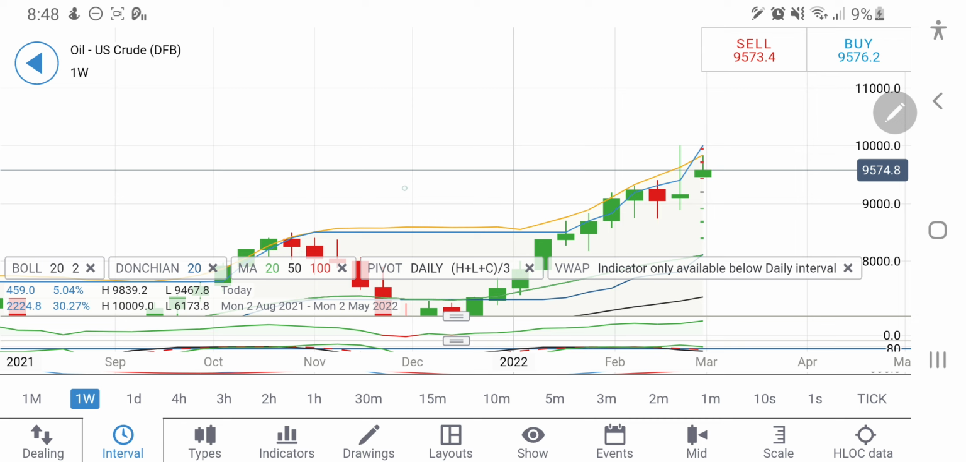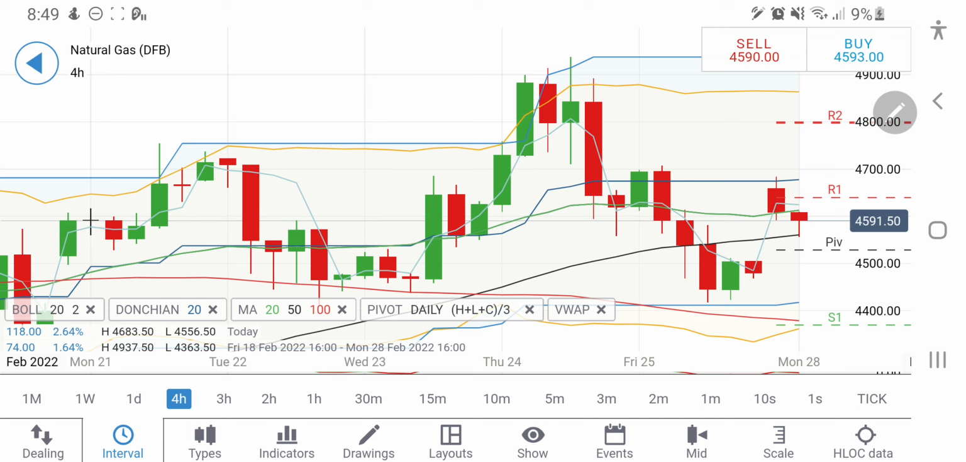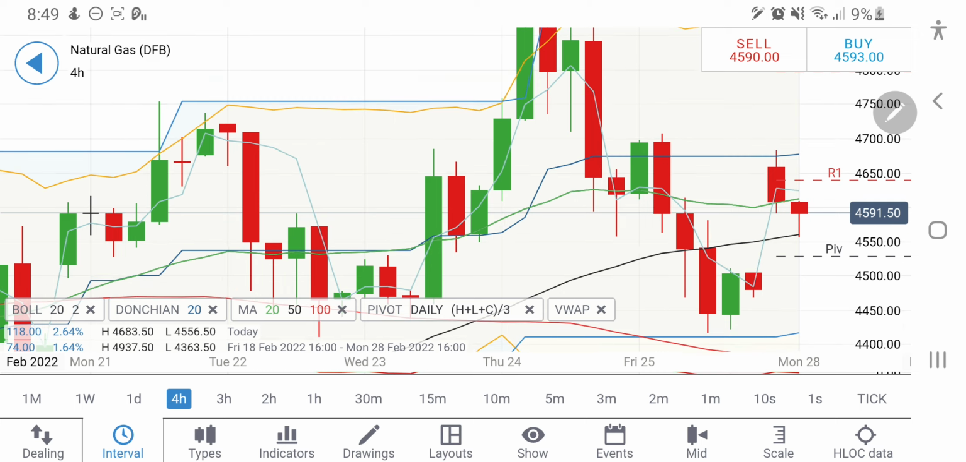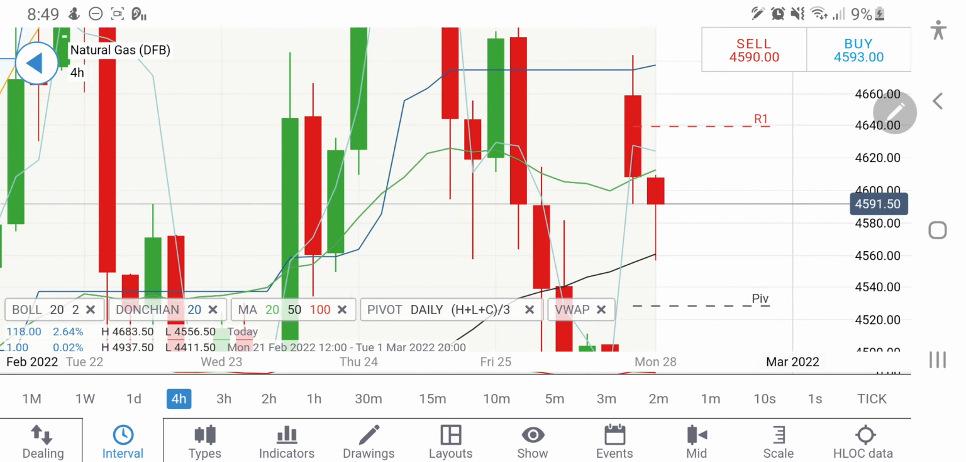Now let's have a look at natural gas. Natural gas is trading at $4.59 levels, or 45.90 levels. Here the 20 period moving average is trying to provide a little resistance for the upside move, and let me zoom in and show you what I am trying to say.